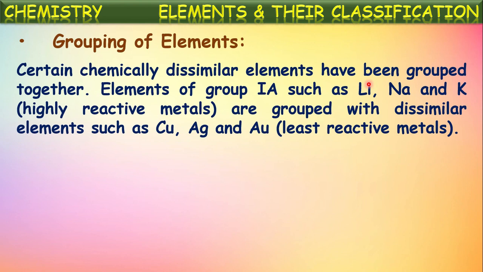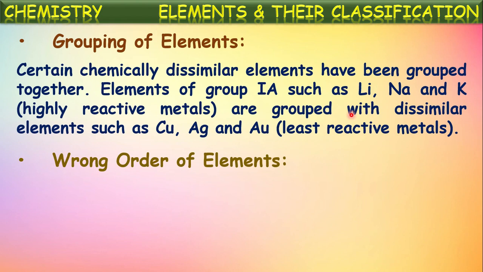A group is meant to represent the elements of similar properties. But here in one group there are elements with dissimilar properties. So this also made certain confusion. It made inconvenience in remembering and understanding the chemical properties of the elements. This also we can say as one of the drawbacks in the Mendeleev's periodic table.